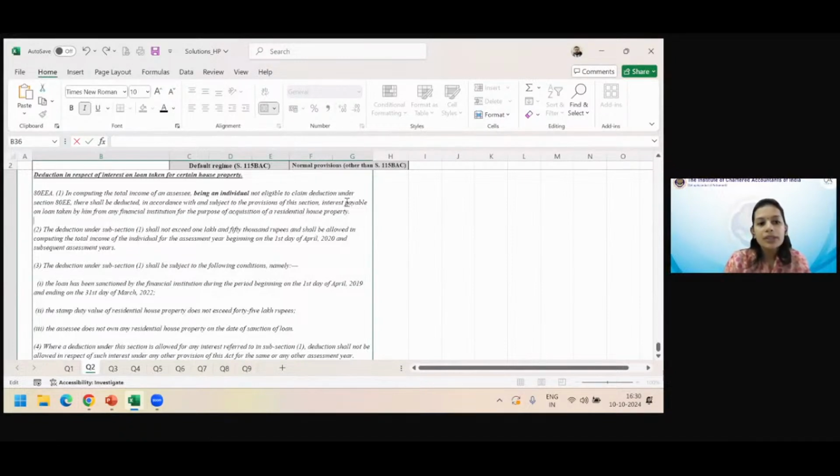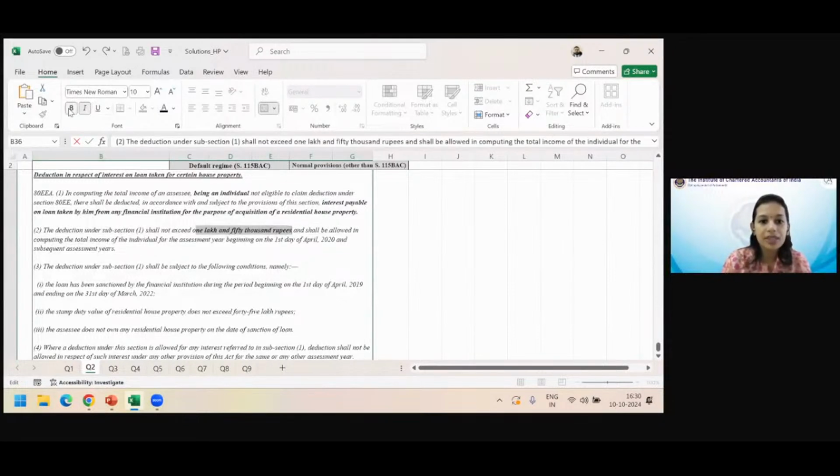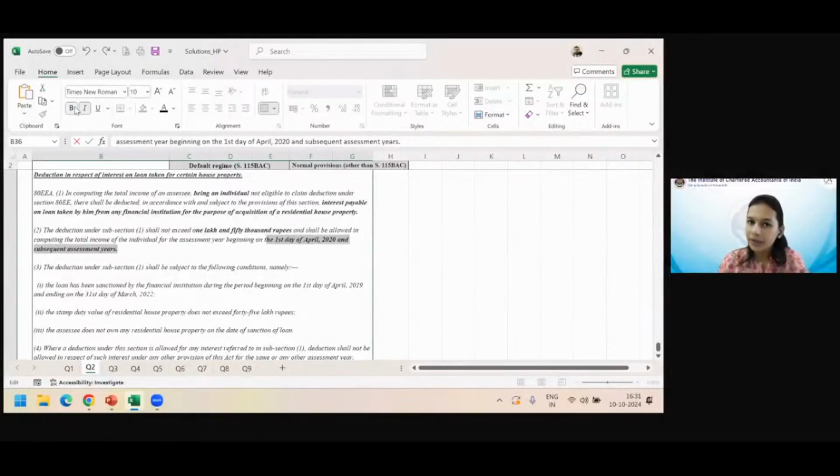Then, in accordance with this section, you can claim interest on loan taken from any financial institution for acquisition of a house property. That means they are allowing you an additional deduction for the loan taken for acquiring a house property. It shall not exceed 1,50,000 rupees. The maximum cap is 1,50,000 rupees, and it is allowed from 1st April 2020 onwards. So for you it is relevant. The maximum cap is 1,50,000.